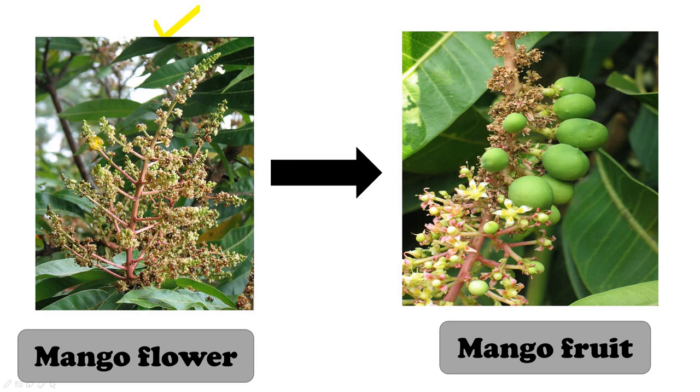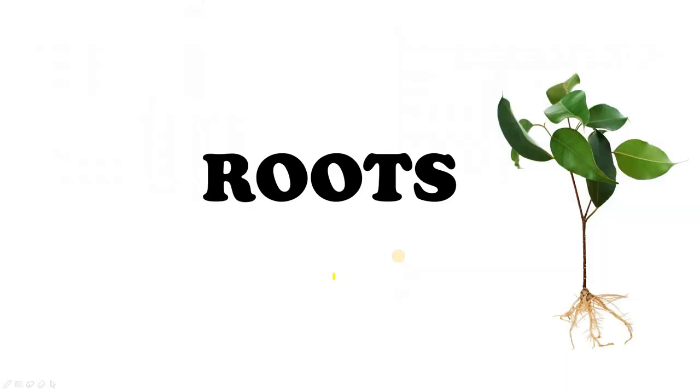So first the pollens from the anthers will be transferred to the stigma of the flower. Then the fertilization will happen in the ovary, where the pollen grains will fertilize the eggs present in the ovary. And after the fertilization, the ovary will swell. It will gradually become bigger and bigger in size, and it will turn into this delicious mango fruit, right? And the ovules will turn into seeds. Okay, so this is how fertilization happens.